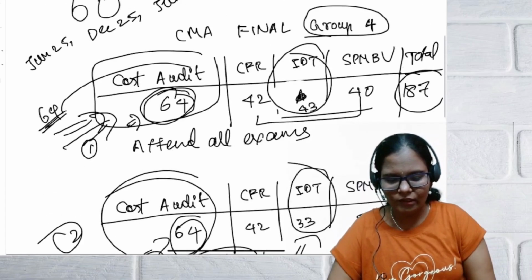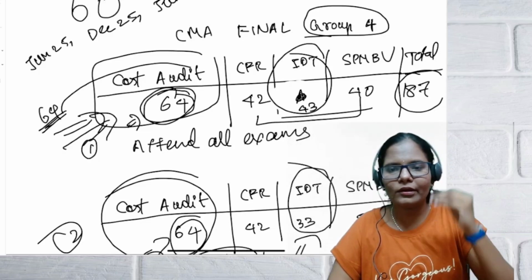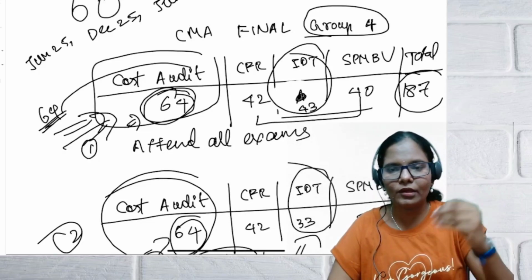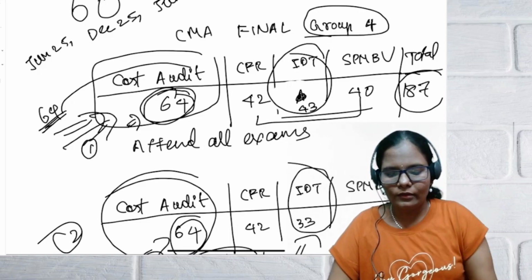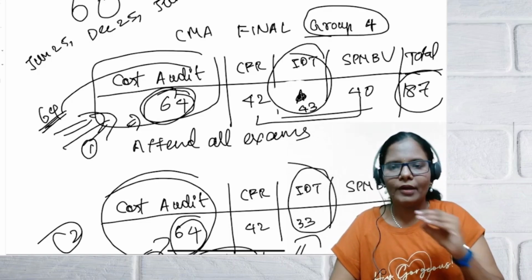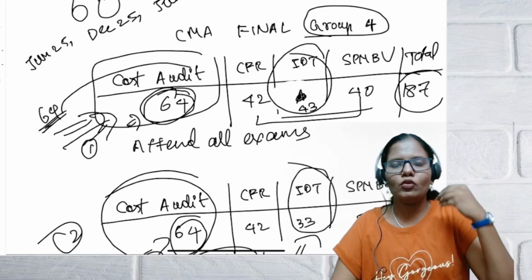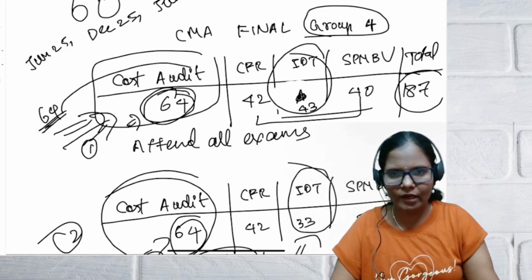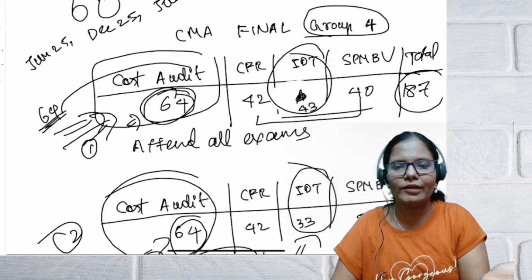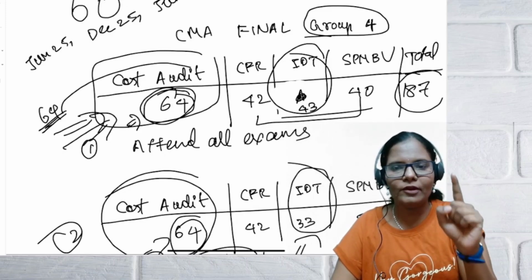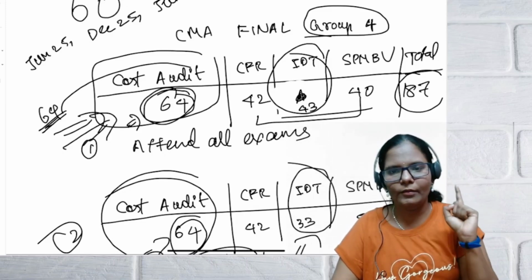And then this exemption you can claim for 3 consecutive attempts, 3 continuous attempts. It doesn't matter whether you appear for the examination or pay your exam fees. Even if you don't appear, even if you don't pay the exam fees, your exemption will be counted for the upcoming exam attempt.